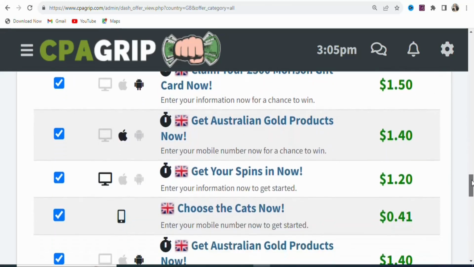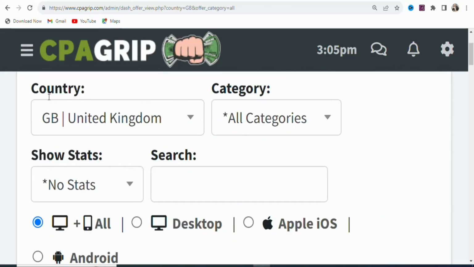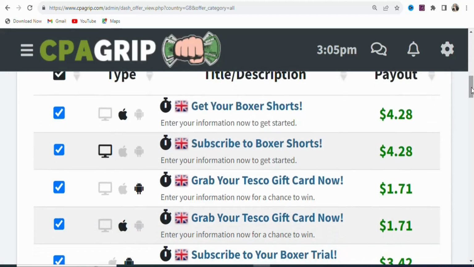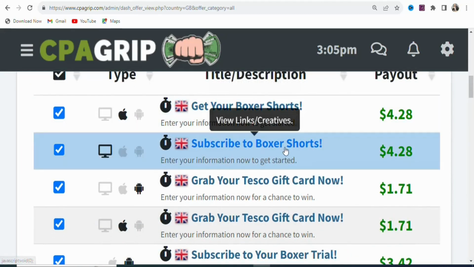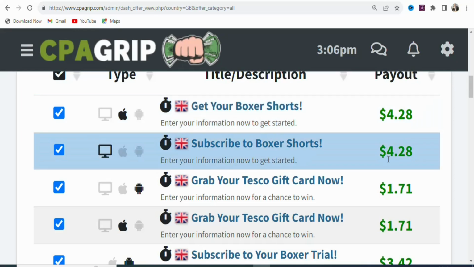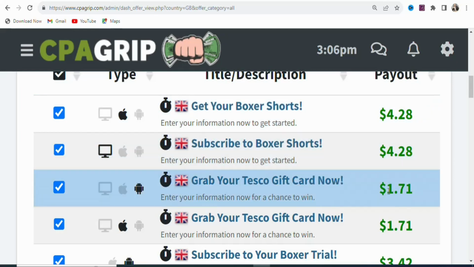You can see a lot of different offers. But when you come right here, you can see the country is the United Kingdom. So you have to get people in the United Kingdom to enter their details for you to earn these amounts of money. You can see the first offer, you are going to be earning $4.28. The second one, you are going to be earning $4.28. The third one, you are going to be earning $1.71. You can see the offer is allowed on Android, the offer is allowed on Apple iOS, and the offer is allowed on desktop.